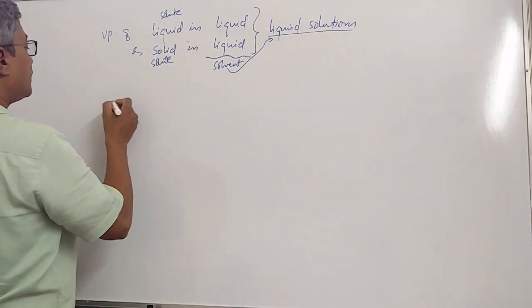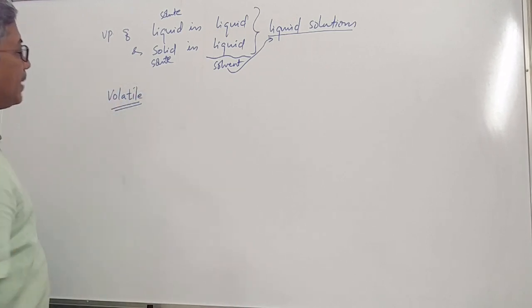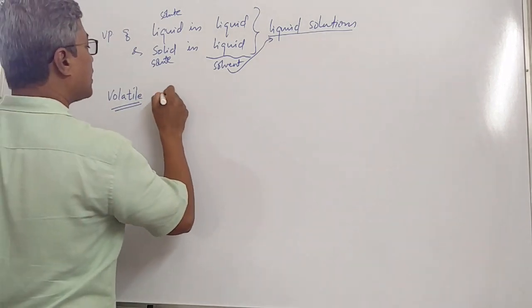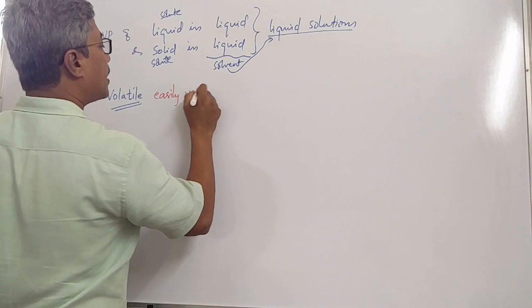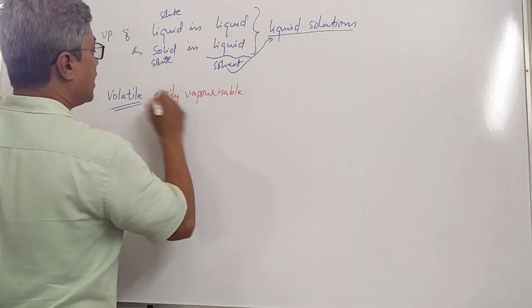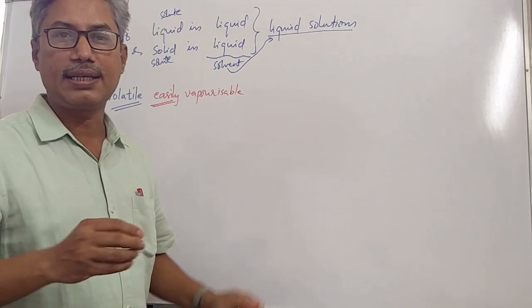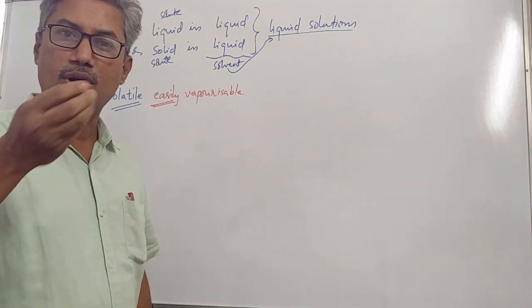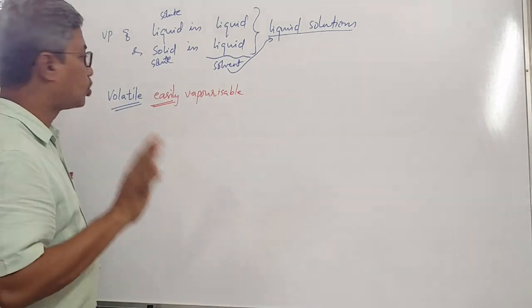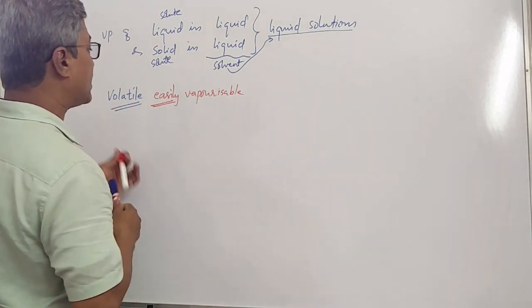Here one term will come, volatile. We should know the meaning of this volatile. Volatile means easily vaporizable. See students, easily vaporizable liquids are called volatile, or easily vaporizable solids are also called volatile. So volatile refers to both liquid as well as solid, no matter which is the physical state of the matter, but the thing is, it should be easily vaporizable.